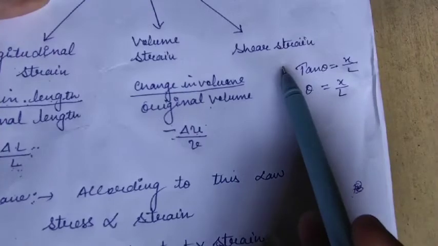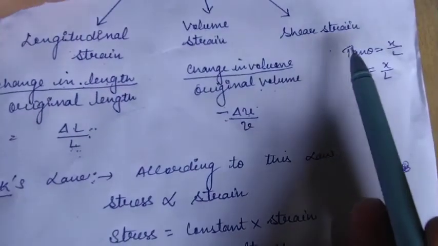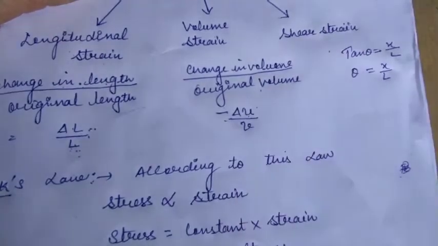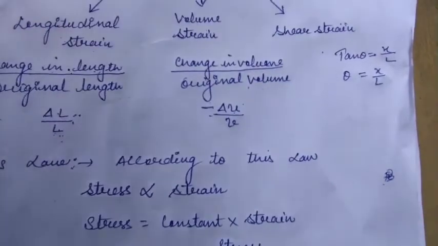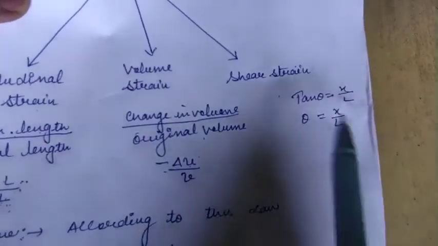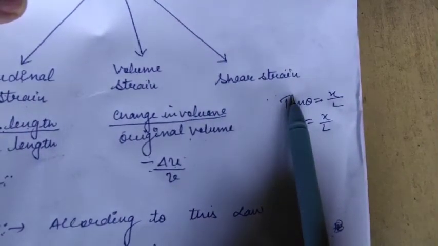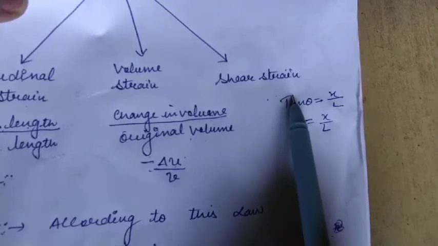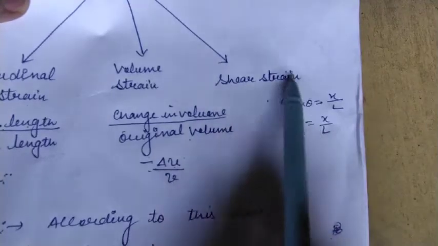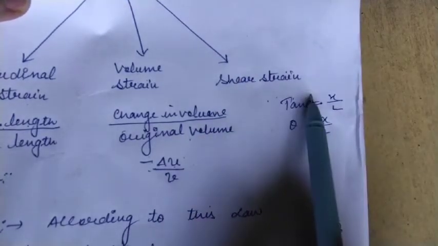Now next is shear strain. What is shear strain? This type of strain is produced when the body is under tangential stress, which we have discussed earlier. When the body is under tangential stress or shearing stress, the strain produced in the body is called shear strain.